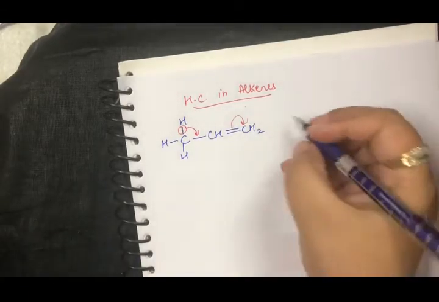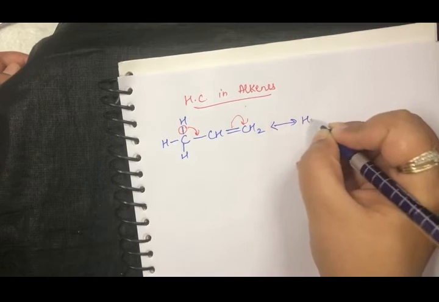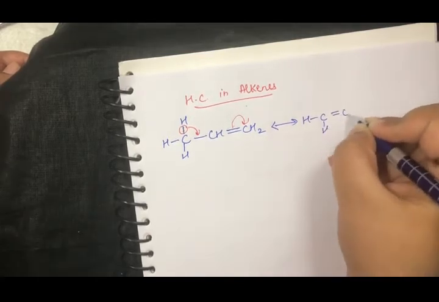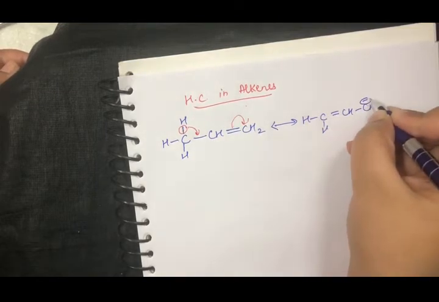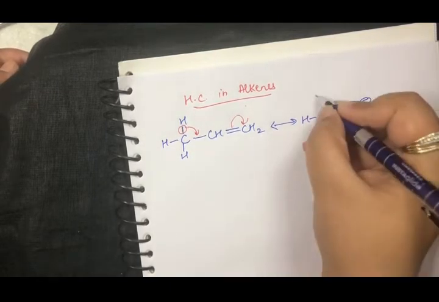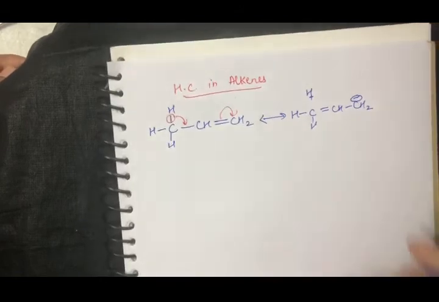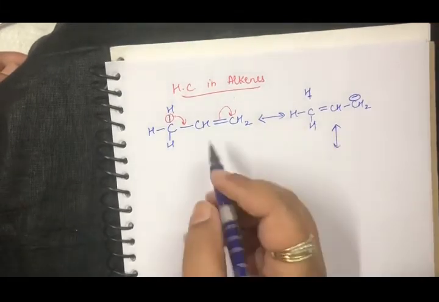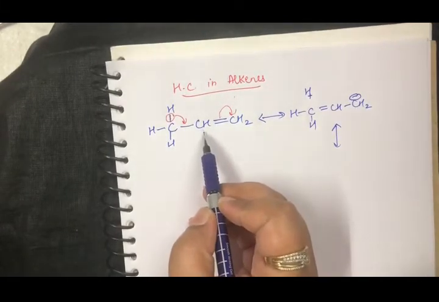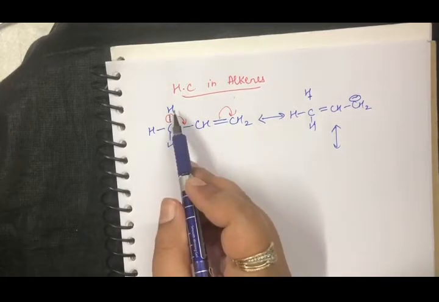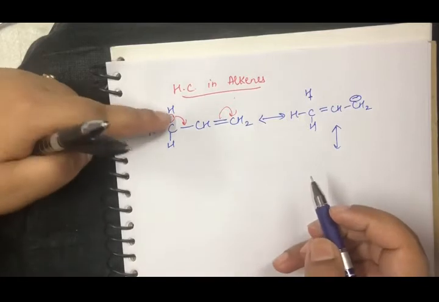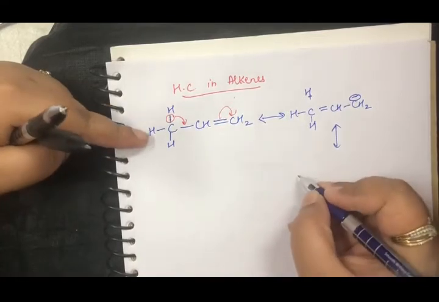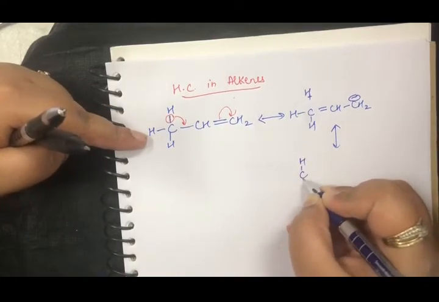So now the bond has shifted here, this carbon will have a negative charge, and here it is going to be hydrogen positive. So how many alpha hydrogens were present? This was my alkene carbon, so it has 1, 2, 3. So how many hyperconjugating structures are present? 3. Apart from this, this hydrogen can also go, so I will write it like this.